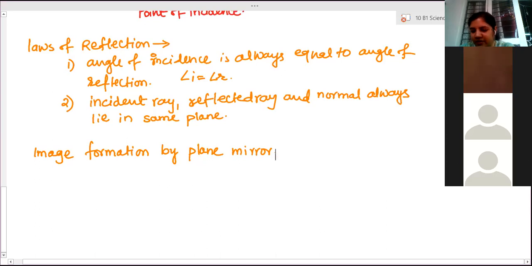That is called a plane mirror. It is actually made up of glass only. What is the difference between normal glass and plane mirrors? The backside of one surface of the glass is silvered, polished, coated with some chemical which gives us a shiny, smooth, polished finish. That is silver nitrate. Some silver solutions are poured on it. Ma'am, it's mercury, right? Not always mercury. There are many other chemicals. Silver nitrate is generally used.